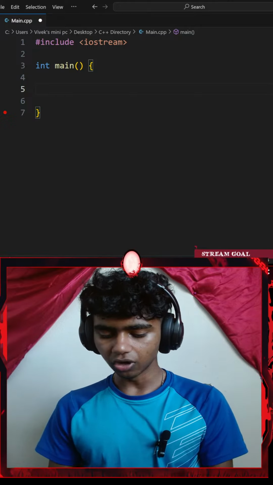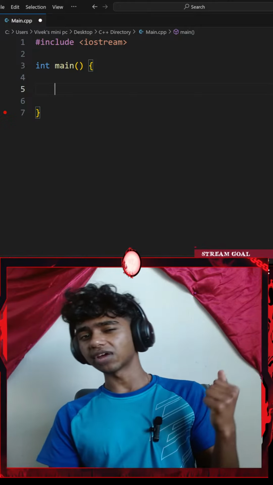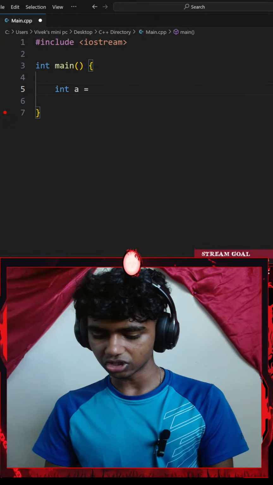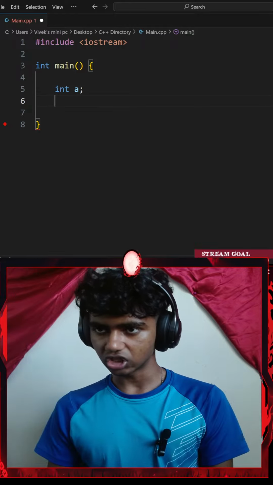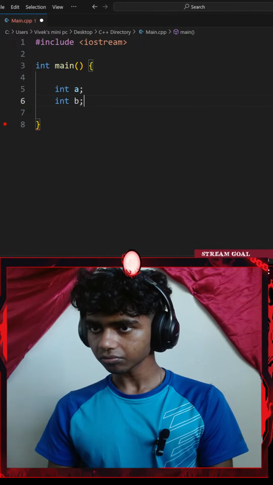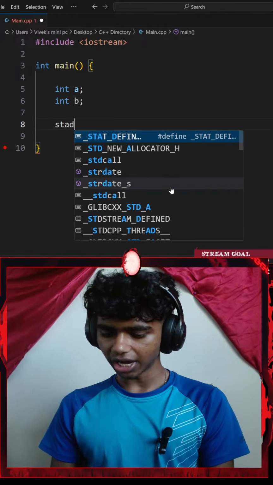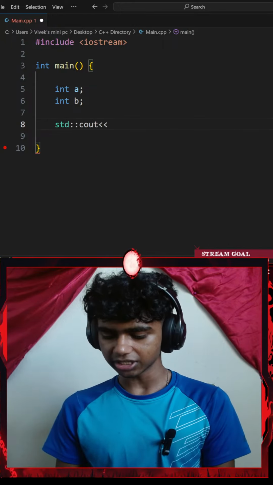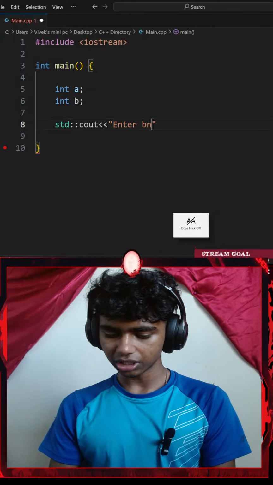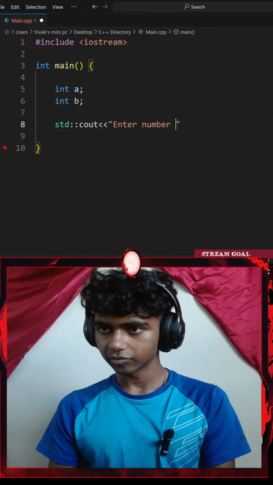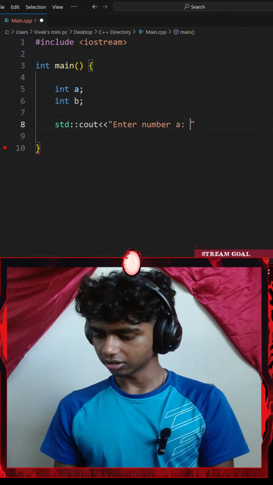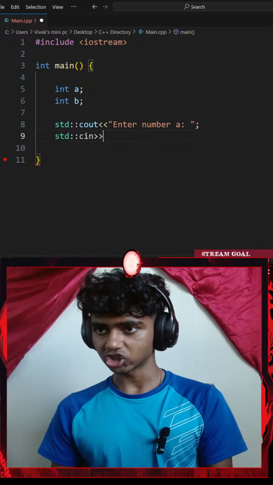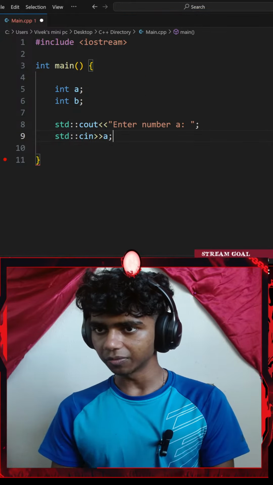Next up, let me ask the user for 2 numbers this time. First is going to be A, second is going to be B. So I'll go with integer A and integer B. Next up, I'll add a standard console output with an insertion operator, inserting something like "Enter number A", ending that with a semicolon, and then a standard console input with an extraction operator. This is going to be my variable A.